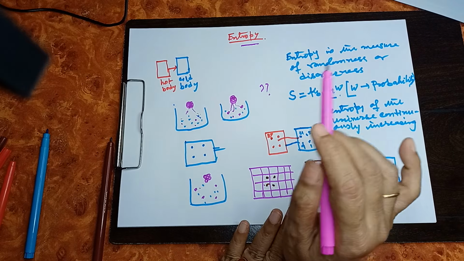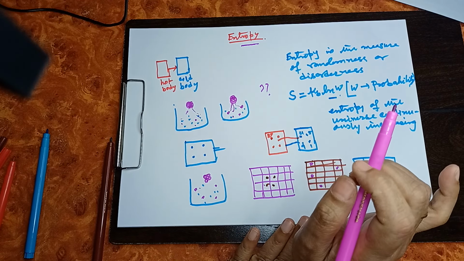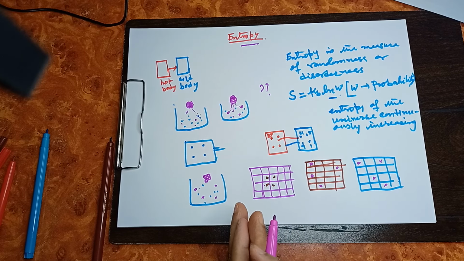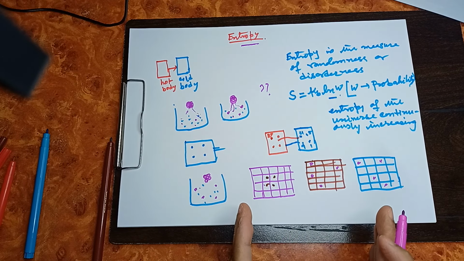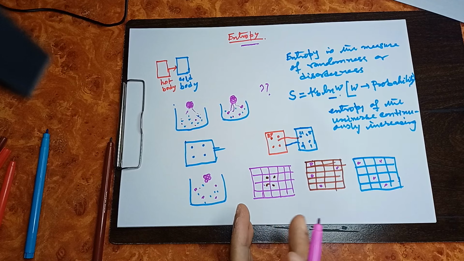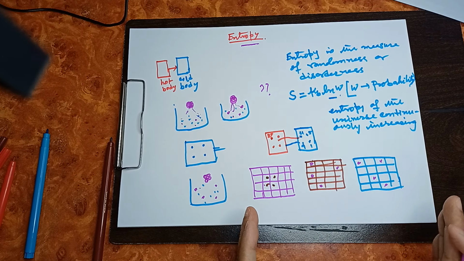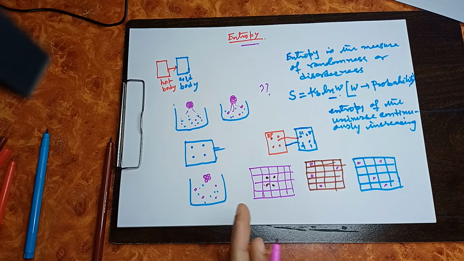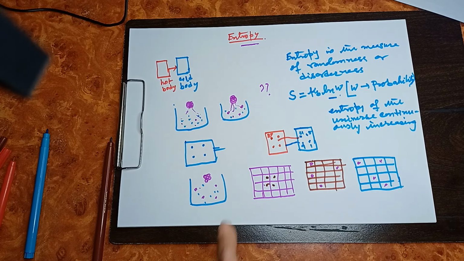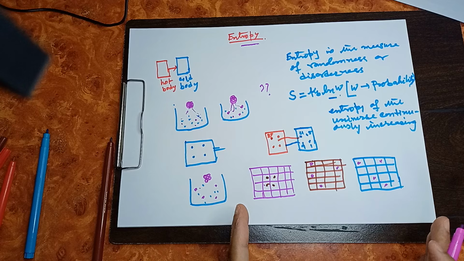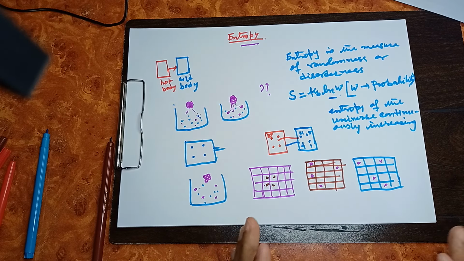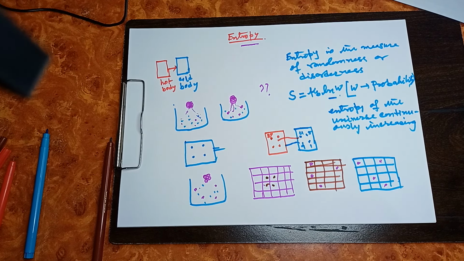So this is not possible. Understood? So entropy is related to probability. Probability of existing in more arrangements or more microstates means entropy increases. And in all spontaneous processes, the probability of more microstates increases, so entropy increases.